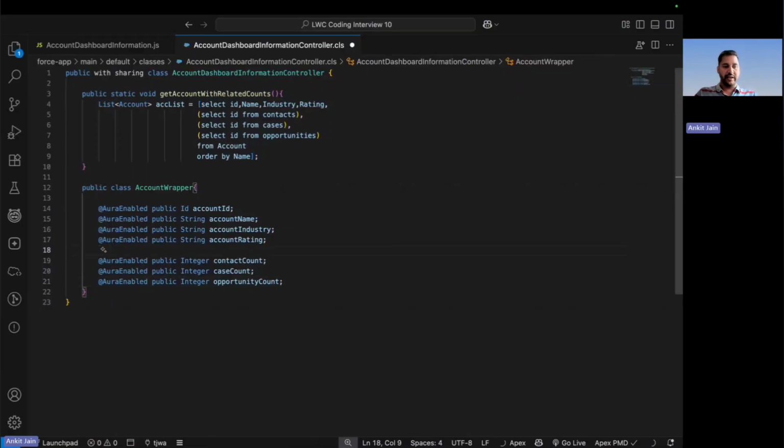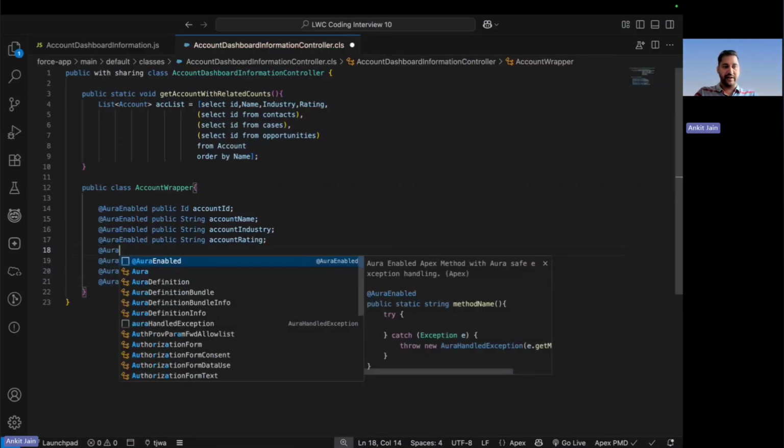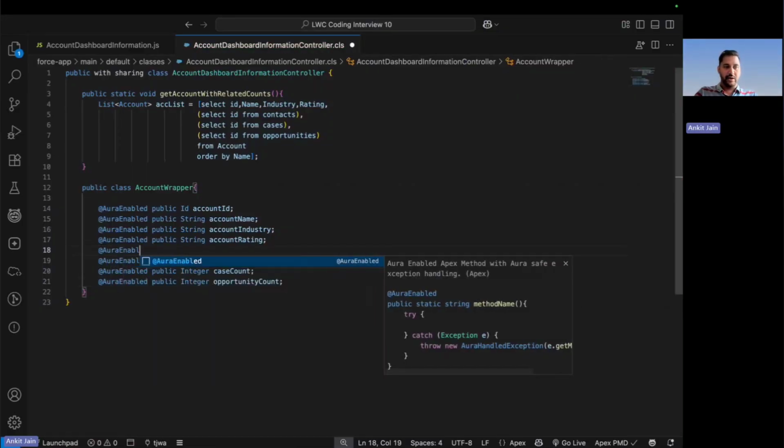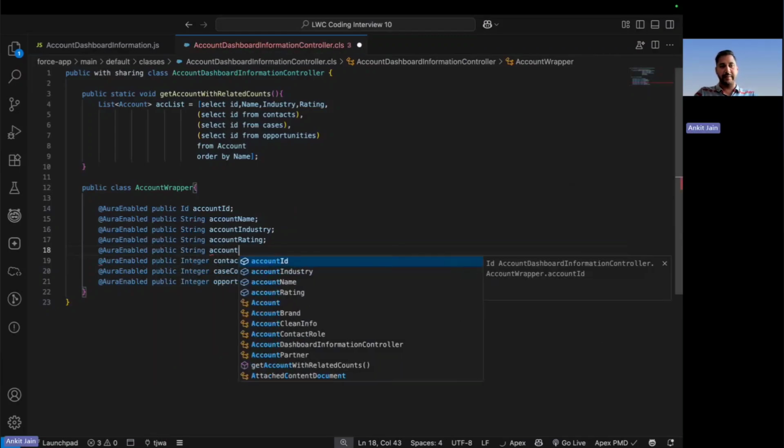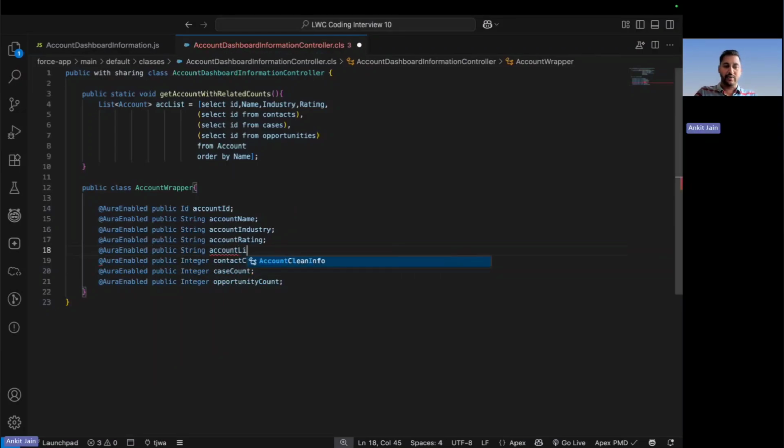So what I will do here is, again, you can add anywhere, but let me go and put it up here, AuraEnabled public String, and I'm naming this here as the accountLink, because here I have to go and populate the link for an account. Populating the account link, it's very simple. In case you folks have followed my past videos, you already know how you can go and populate the link for the record.